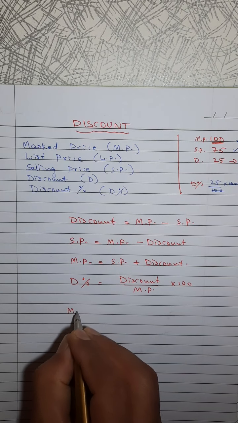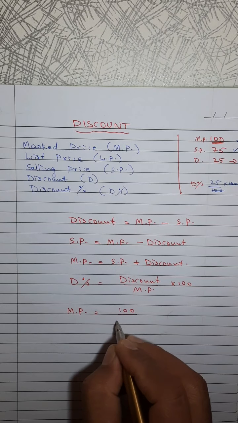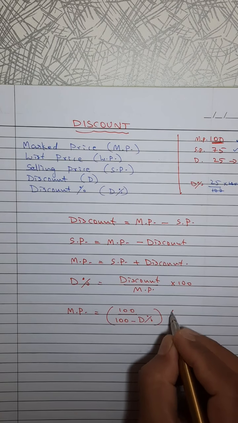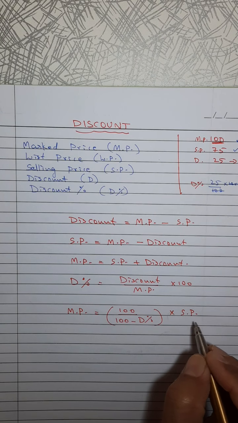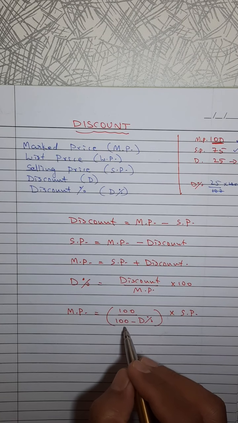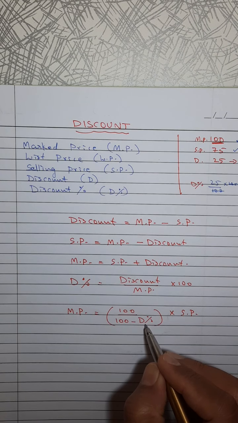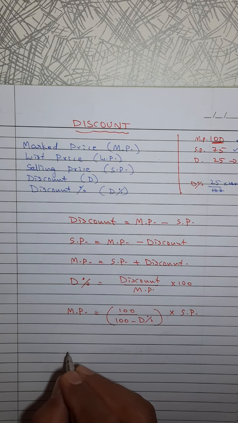Suppose we have to calculate MP. MP means 100 divided by 100 minus discount percent, into SP. Suppose SP is given and I have to calculate MP: MP equal to 100 divided by 100 minus discount percent into SP. Directly discount percentage is given, SP is given, so this formula can be used.